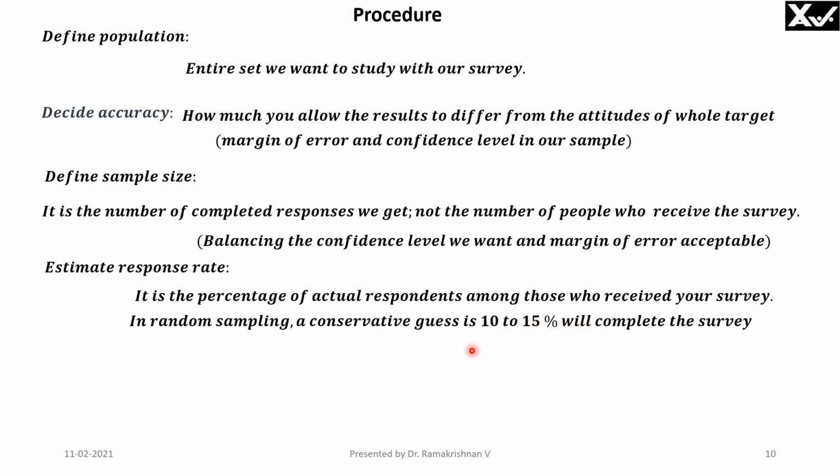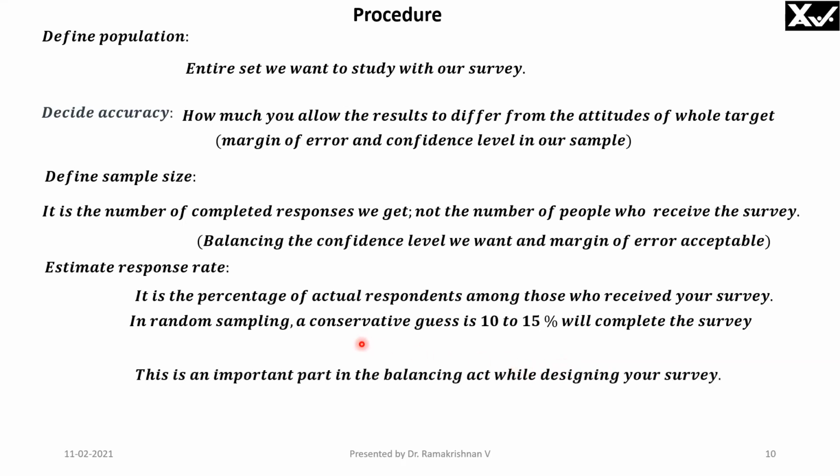For example, if you want a sample size of 100 drivers, you want to get the result in miles per hour for 100 drivers. If only 10% of the drivers will respond and tell you their true miles per hour, then what you should do is 100 divided by 10%. 10% will be 100, so 100% will be 100 by 0.1, which is 1000. So you have to ask 1000 drivers to get at least 100 drivers to give you a good, true response. This is an important part of the balancing act while designing your survey. Once you are through with this procedure, you can start your survey on a strong footing.